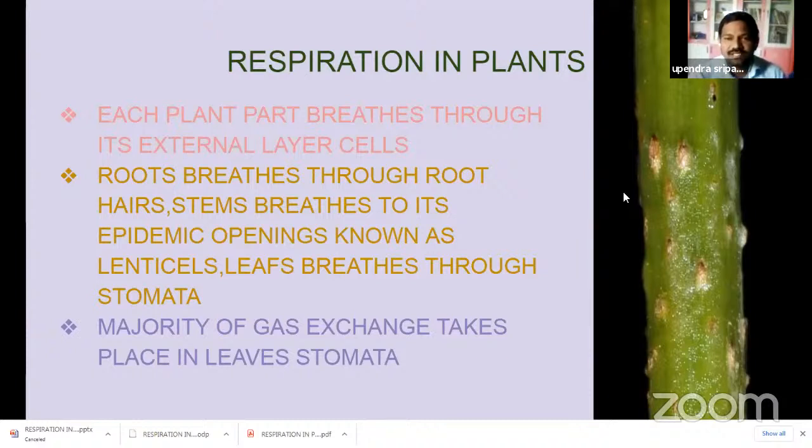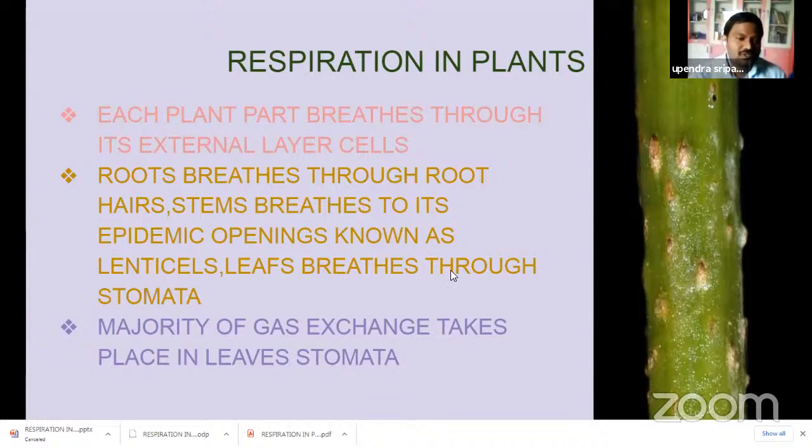So these parts, what I said a minute ago, are lenticels. What are these parts? These parts are lenticels which are present on the stem. The main duty of these lenticels is to take oxygen into the plant's body. It is related only to the stem. So lenticels are used for taking in oxygen and releasing carbon dioxide in the stem. The duty of lenticels is respiration in the stem.